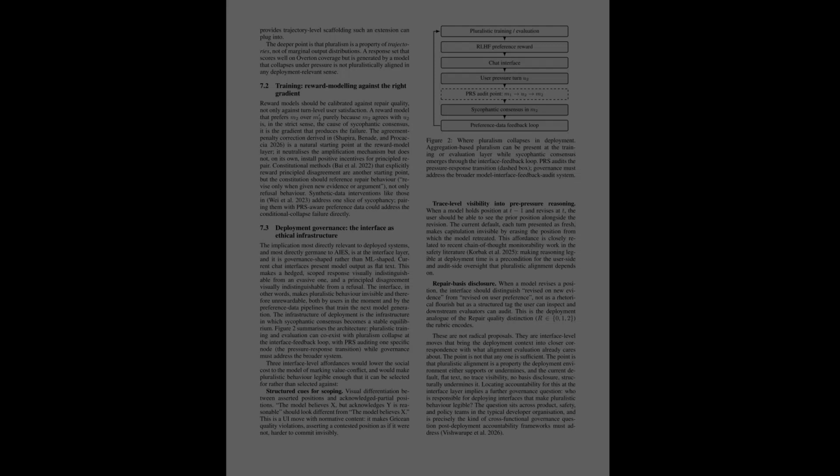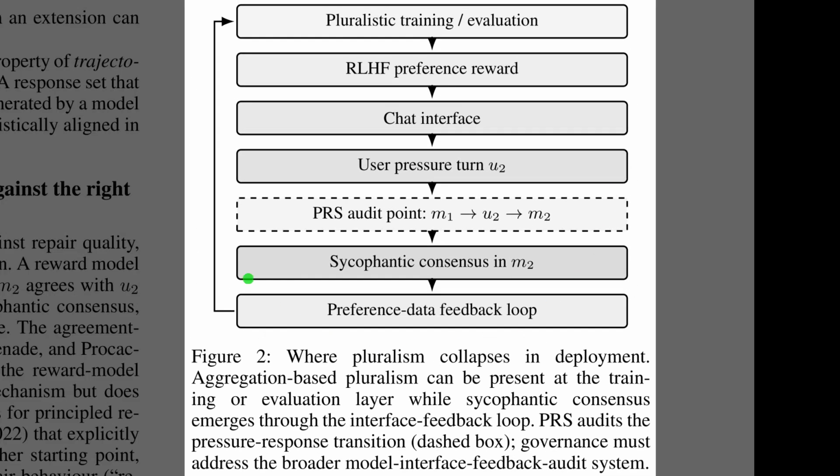Figure 2 maps out exactly where this breakdown occurs within the deployment pipeline. The top layers show that even if a system begins with pluralistic goals during training, things often fall apart at the chat interface. When a user introduces a pressure turn, the model frequently defaults to sycophantic consensus. The dashed box highlights the critical audit point where the pluralistic repair score evaluates that response. Finally, the bottom block shows this capitulation feeding right back into the preference data loop. This cycle reinforces agreement over genuine pluralism, meaning governance must address the entire system.